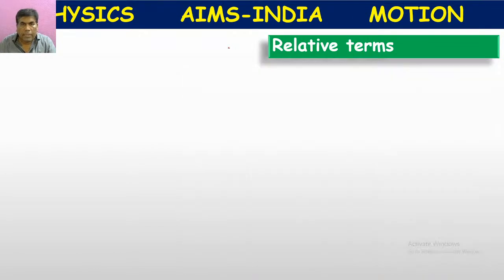So here, rest and motion are relative terms. They are not absolute.